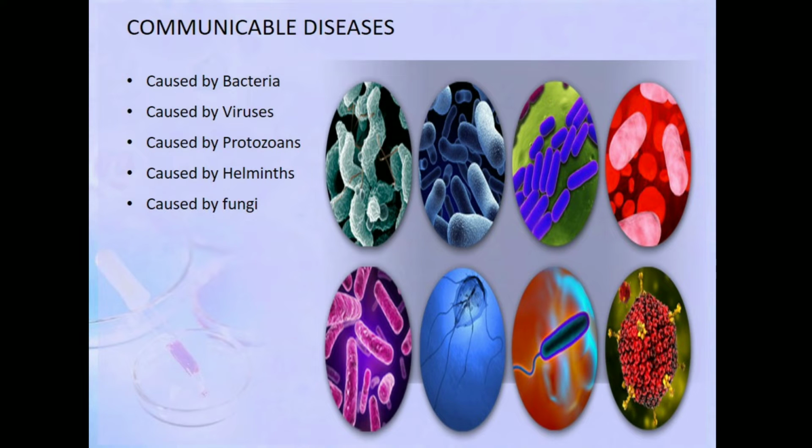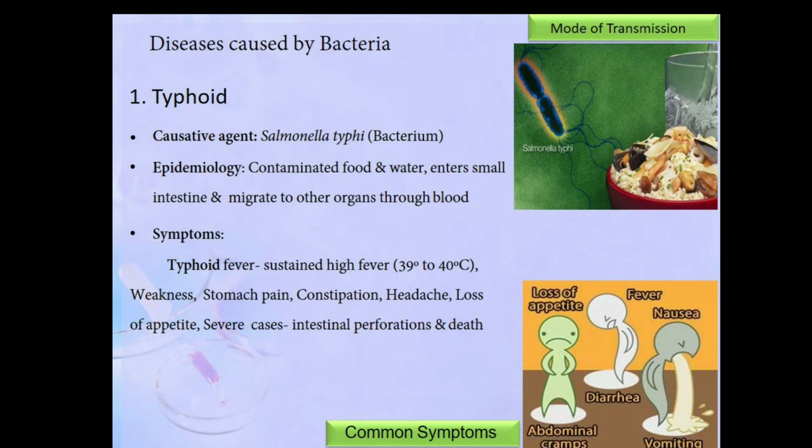Communicable diseases are mainly caused because of organisms, the biological agents. They are also called pathogens. The pathogens are mainly classified into bacteria, viruses, protozoans, helminths, and fungi. Today we'll discuss the diseases caused by bacteria. There are several diseases which are caused by bacteria. We will discuss a few of them.